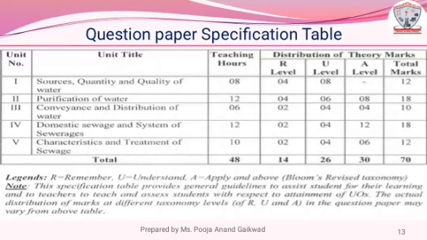Similarly, unit 2 carries 18 marks, unit 3 carries 10 marks, unit 4 carries 18 marks, unit 5 carries 12 marks. In this way, the question paper will be of 70 marks for theory examination.